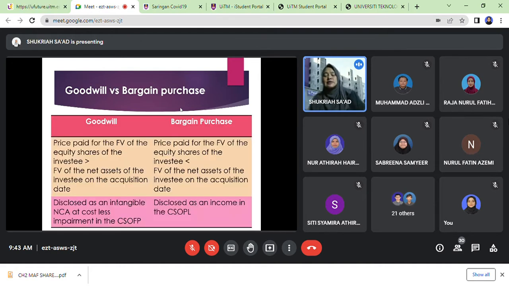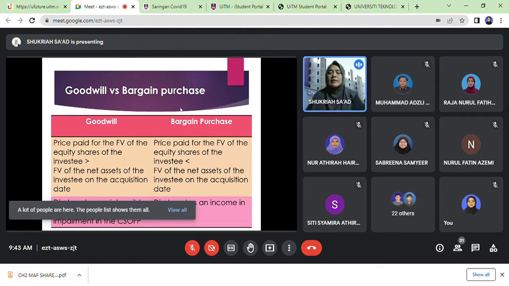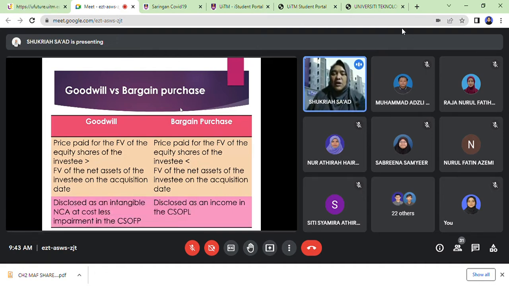So this is the comparison between goodwill and bargain purchase in terms of definition and also in terms of their effect on the disclosure part. Goodwill is where the price paid or CT for the fair value of the equity shares of the investee is more than the fair value of the net asset of the investee.